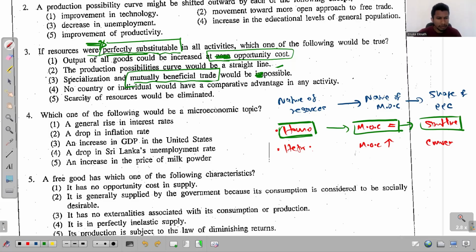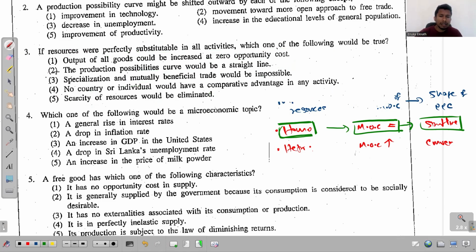I just explained the same thing. The fifth one, scarcity of resources would be eliminated. No, again, that has nothing to do with scarcity. Resources may or may not be perfectly substitutable. We always face this problem of scarcity. This has no meaning. Then what's the possible answer for this one? The answer is the second one. That's a straightforward one. Right. Look at the fourth one.